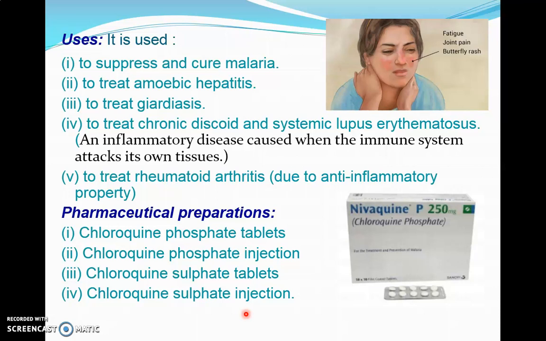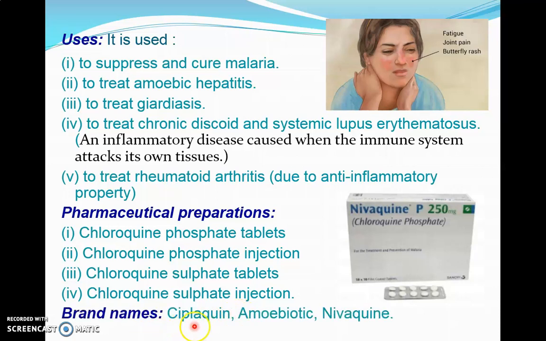Now as far as the brand names are concerned, it is available in brands such as Ciplaquine, Amobiotic and Nivaquine. Nivaquine, you can see, contains chloroquine phosphate. These are all the brands for the given drug chloroquine.